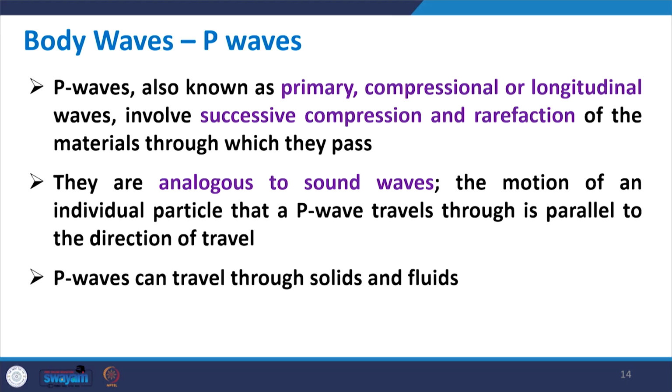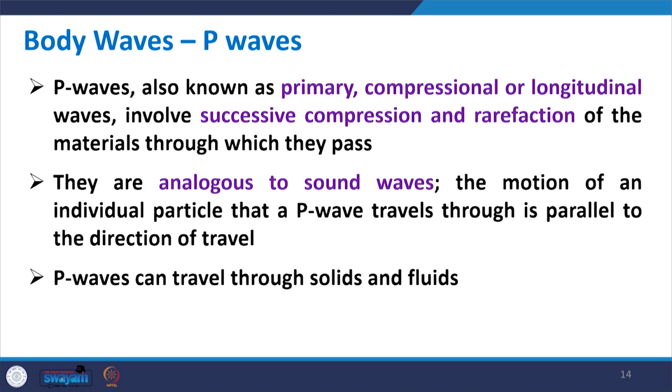As we discussed, there are two types of body waves, P wave and S wave. P wave is also known as primary wave, compressional wave, or longitudinal wave. These waves involve successive compression and rarefaction of the materials through which they travel.